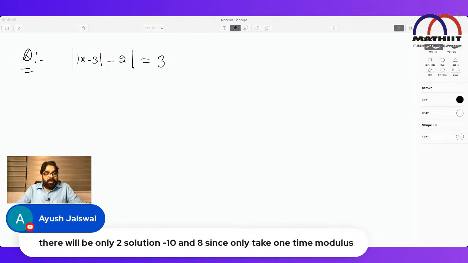One person is asking: there will be 2 solutions, minus 10 and 8, since we only take the modulus one time. No. Please look at his doubt.